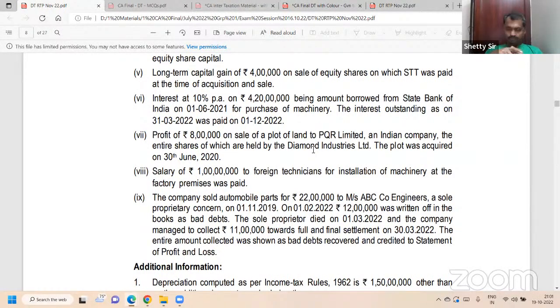Salary of rupees 1 crore to foreign technicians for installation of machinery at the factory premises. So add back salary.